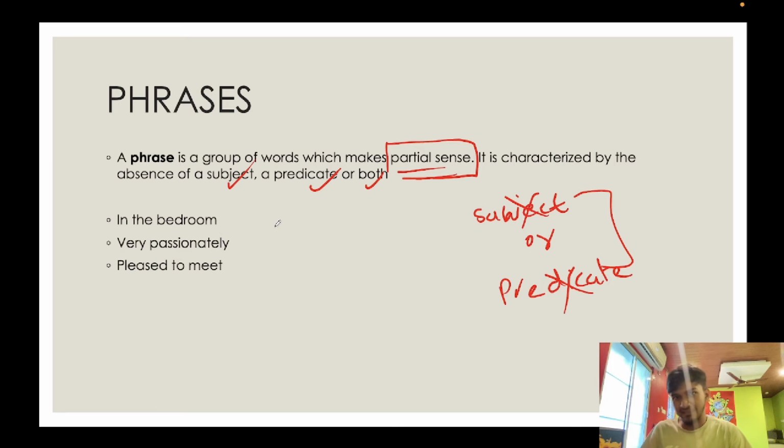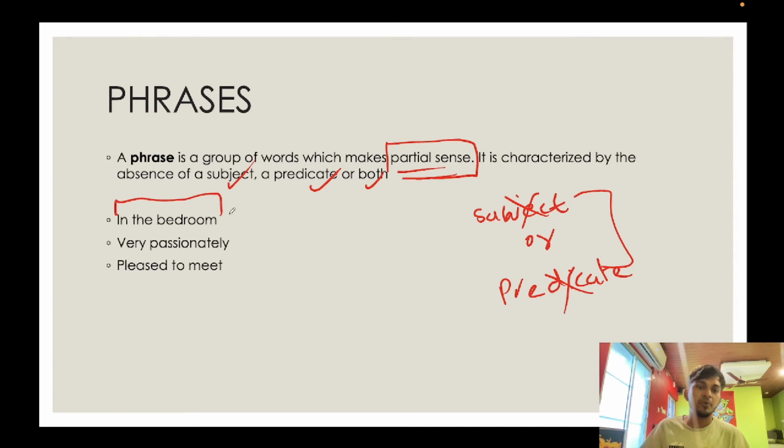No. I mean, it does make some sense, but it does not make complete sense, right? In the bedroom. Yes, in the bedroom. What happened in the bedroom? You're very curious, aren't you? What happened inside somebody's bedroom is not your business, so get back to studies.